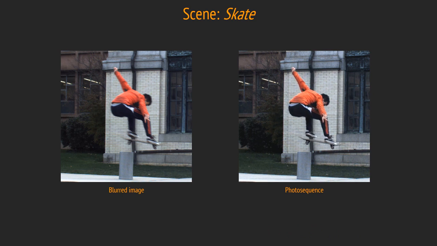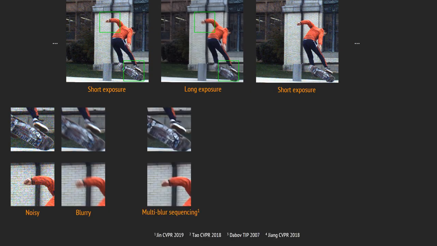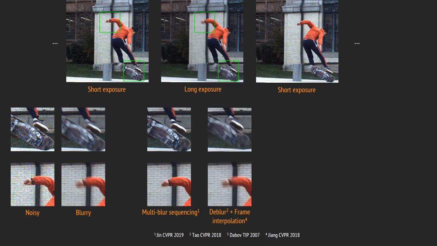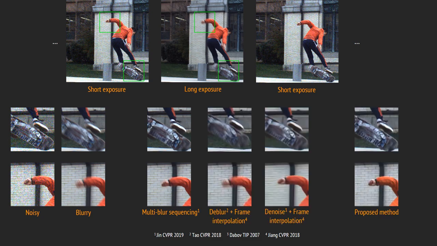Skate result is interesting for its inner dynamics. A variety of motions from skateboard to the body to the hand are all correctly recovered. Our method correctly transfers textures of moving regions such as the hand, fist, and skateboard from the short exposure images, and that of static regions from the blurred image without trading off sharpness. Other methods, including photosequencing using multiple blurred images, lose out on texture recovery.